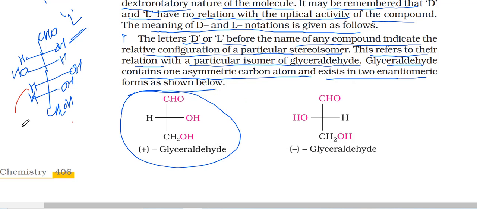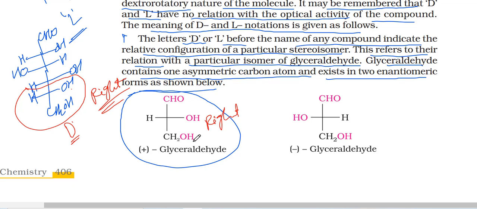Relative configuration: in glyceraldehyde, what is there? CH2OH, next H and OH, the OH is on the right side, and here also it is on the right side. So it is similar to glyceraldehyde, which is indicated by D. In the case of glyceraldehyde, plus means D actually. But in the case of glucose, this capital D is not indicating optical activity; it is indicating that it is similar to plus glyceraldehyde.